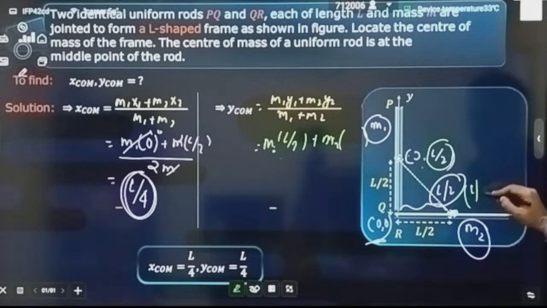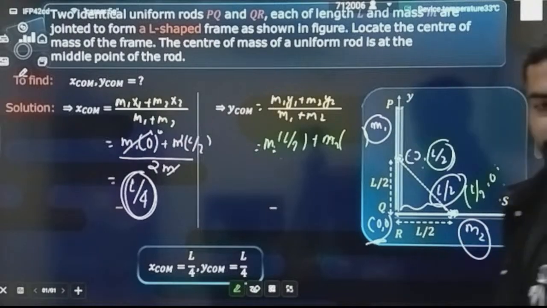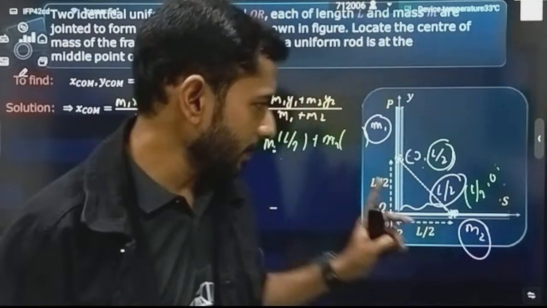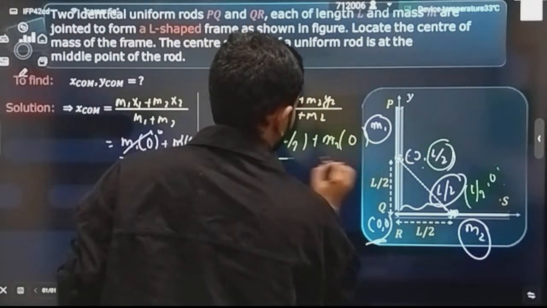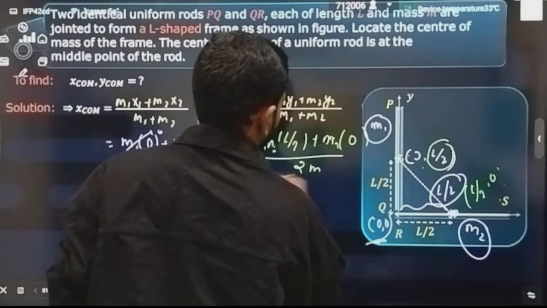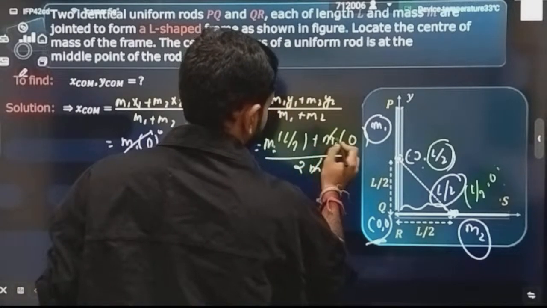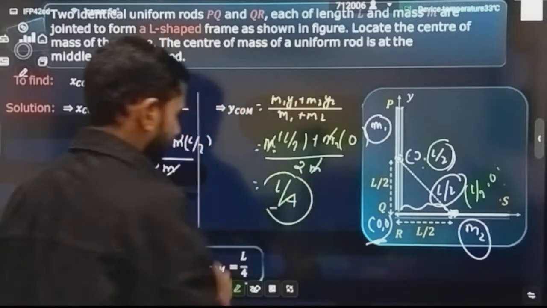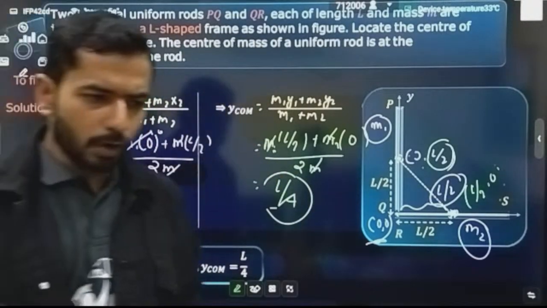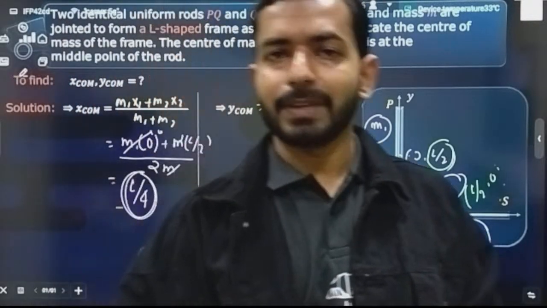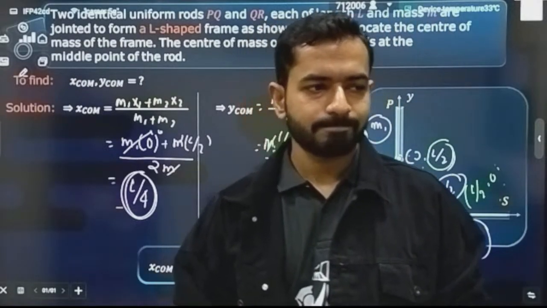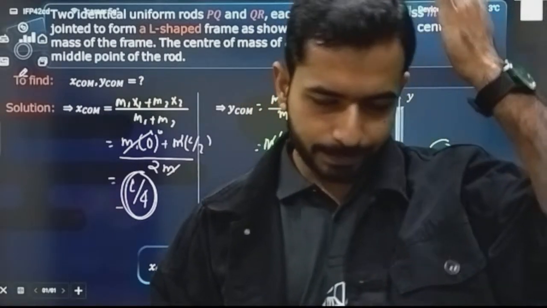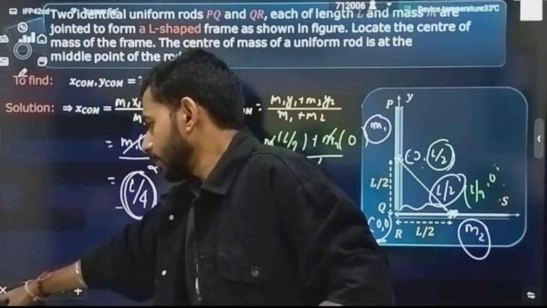I will say simply it is L by 2, that is the x position, and the y position is nothing but 0. So simply I can say this time it will become 0 divided by the total mass, that is 2m. So again this m will get cancelled out and here it will become L by 4. So xcm is L by 4, and ycm is also L by 4. Correct? Understood? Very good.